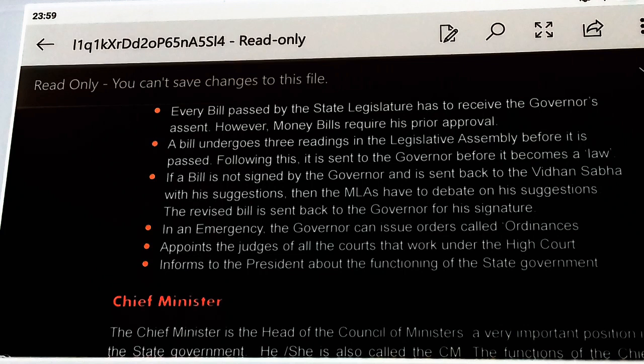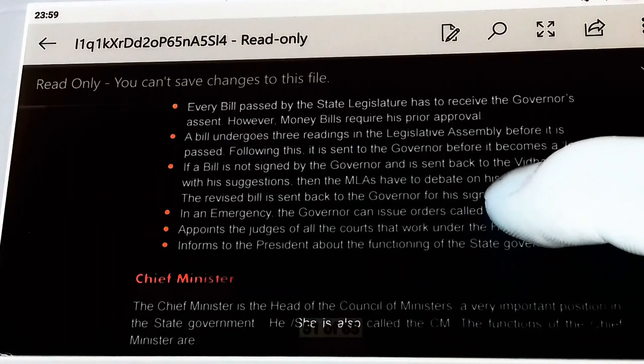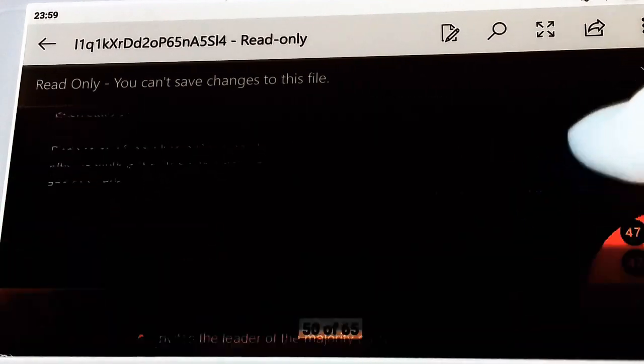The last one, and the main responsibility of the governor, is to inform the president about the functioning of the state government, and he is also known as the agent of the President of India in a particular state. Now let us look at the power and functions of the real executive head of the state, that is the chief minister. So the chief minister is the head of the council of ministers.